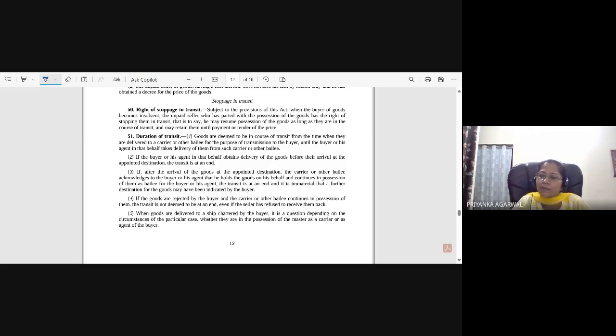See, if the master of the ship is holding on behalf of the buyer, then in that case it will amount to delivery itself. Okay, but if it is not holding on behalf of the buyer, then it is still considered as in transit. Okay, you need to understand on whose behalf he is holding the goods. It is as simple as this.